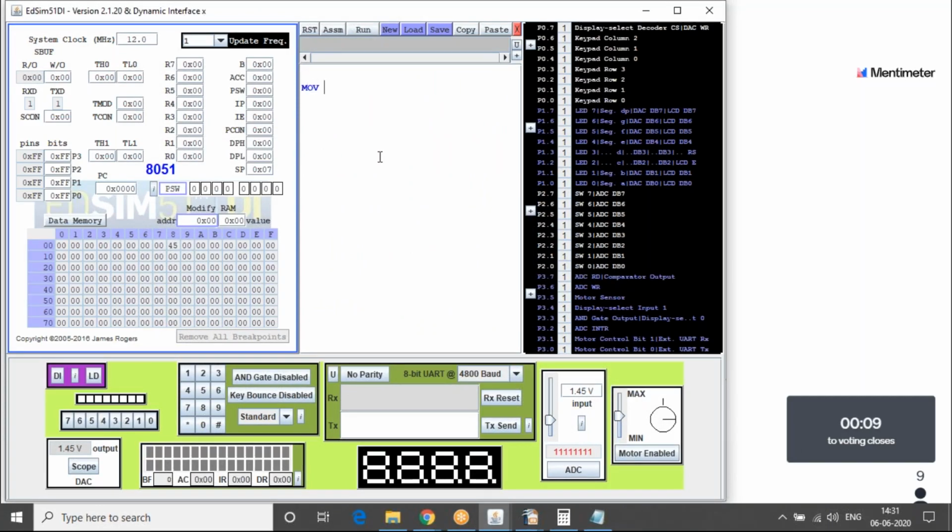Okay, move R0, comma 35. Compare and jump not equal R0, comma 35, comma halt, on halt.